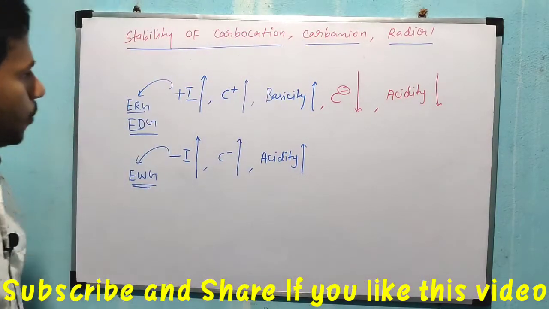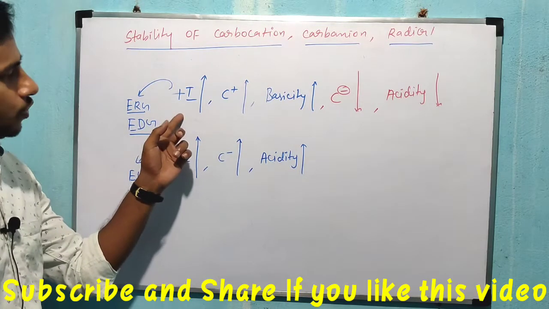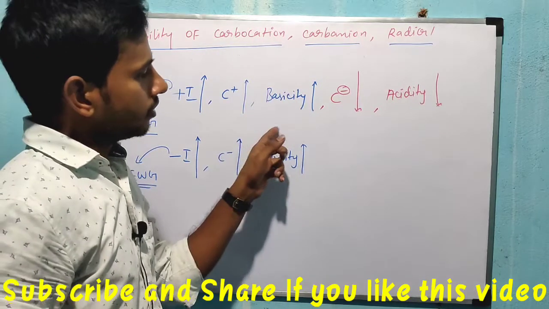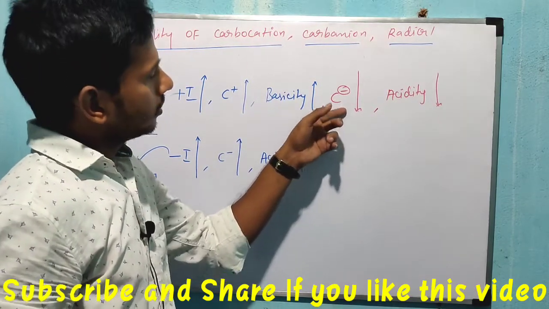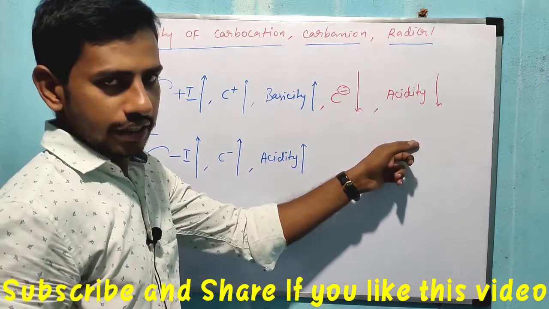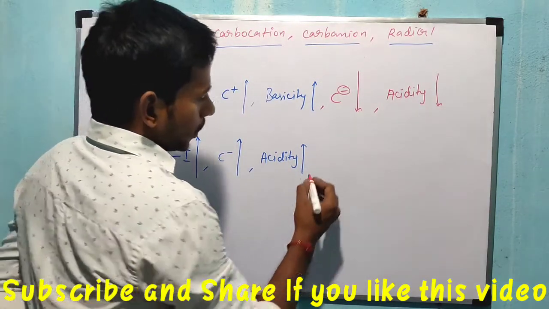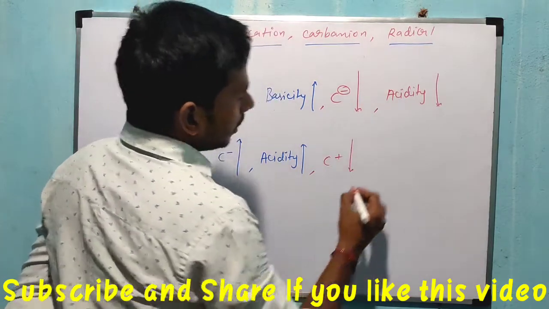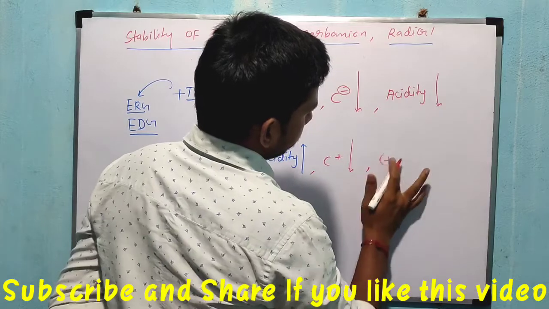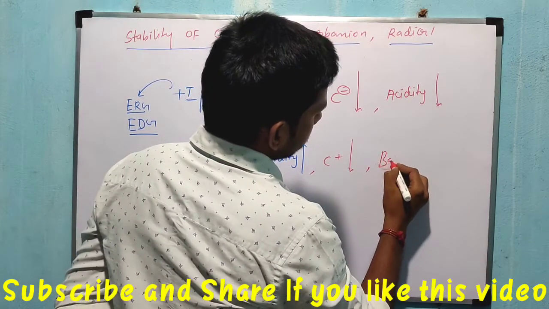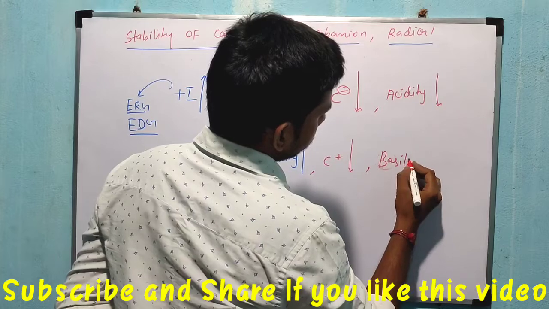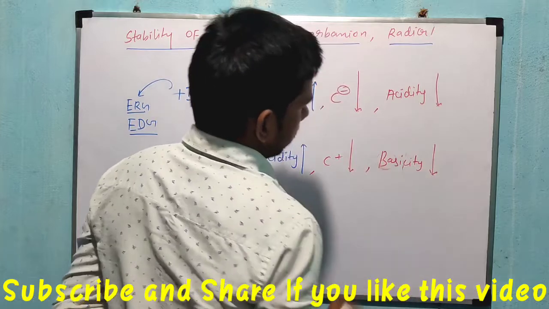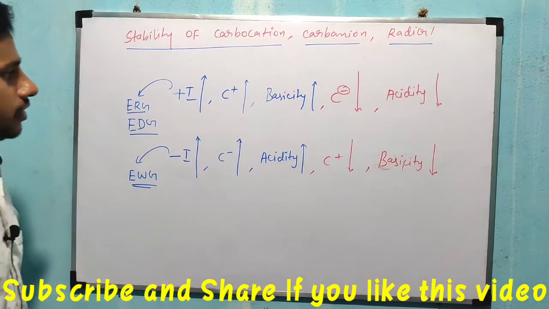So once the plus I group increases, carbocation stability increases and basicity increases, while carbanion stability decreases and acidity decreases. Conversely, for a minus I group, carbocation stability decreases and basicity decreases.